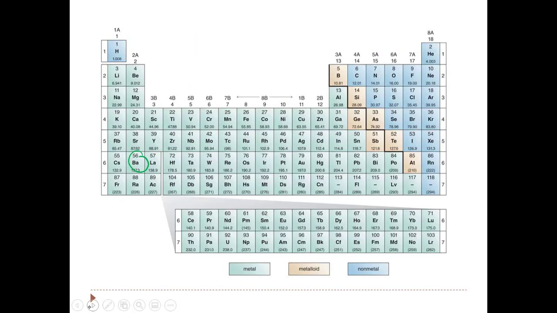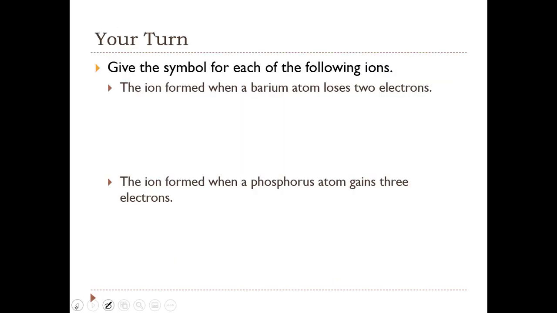How do we know how many protons barium has? We look at the atomic number. That tells us the number of protons. And in a neutral atom, we start with 56 protons and 56 electrons, the same number of protons and electrons.